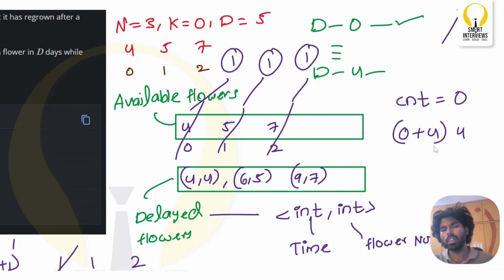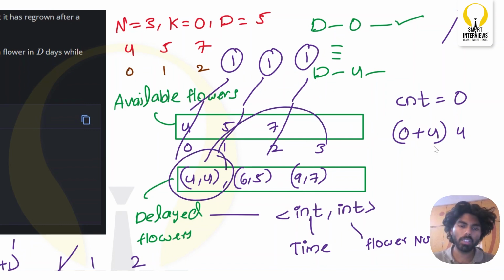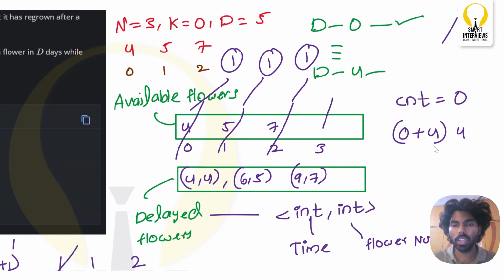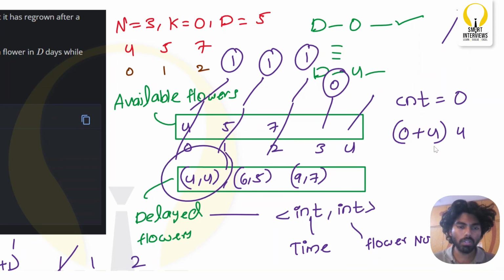Now what about day 4? Day 4 in terms of zero based indexing will be day 3. So on day 3, is there any flower which has already regrown and is blooming again? No, the index is not matching. So on day 3, the number of flowers that I can pluck is 0. Now what about day 4? By the time I reach day 4, there is one flower which has already regrown and is blooming.